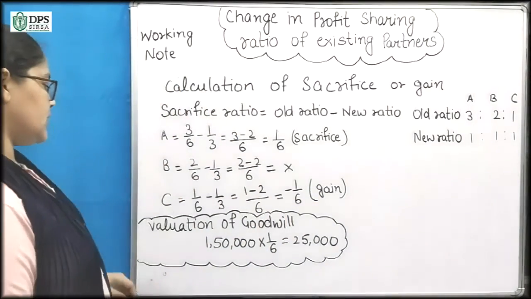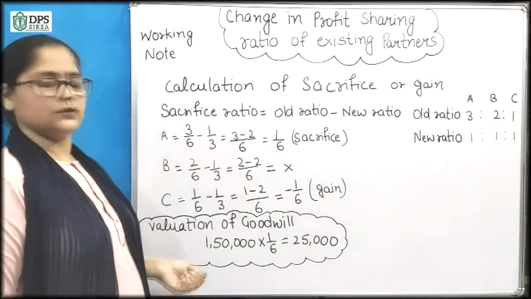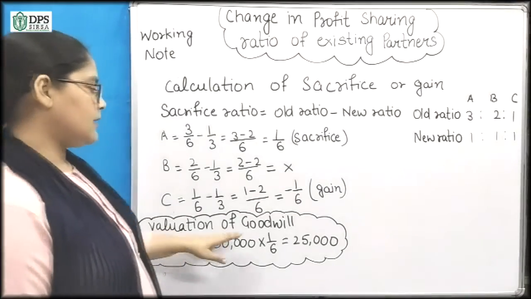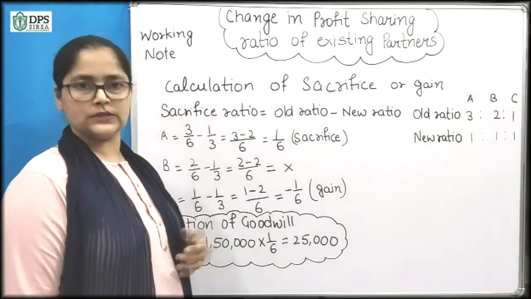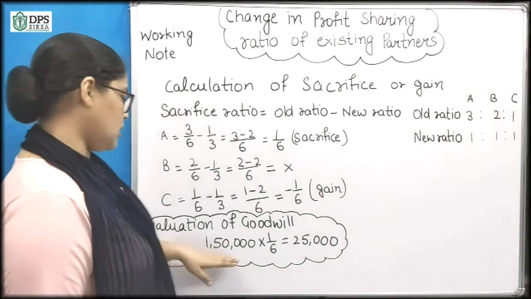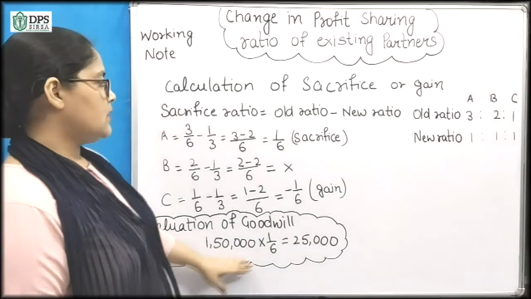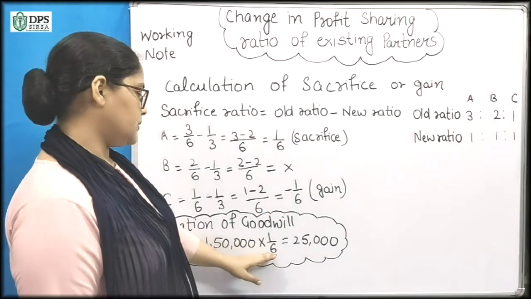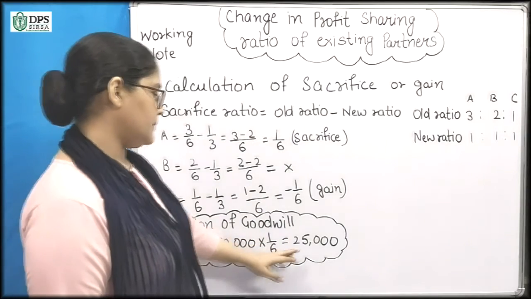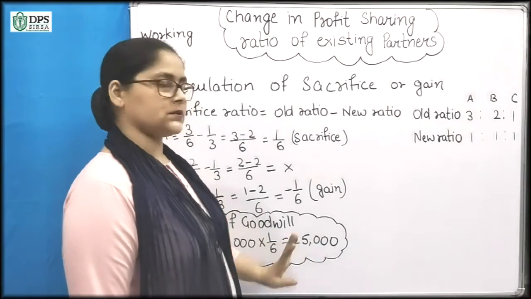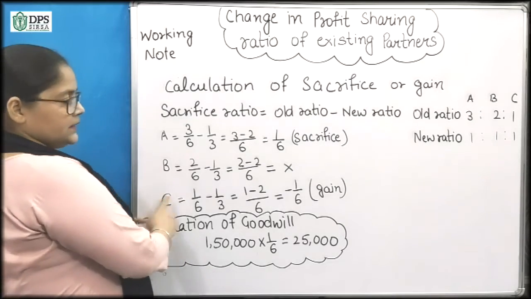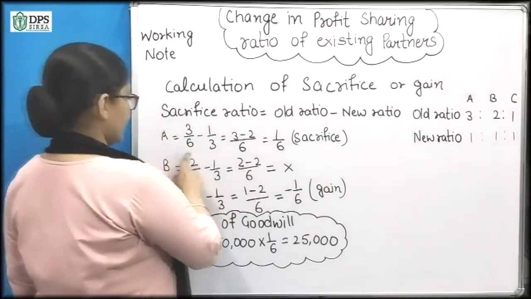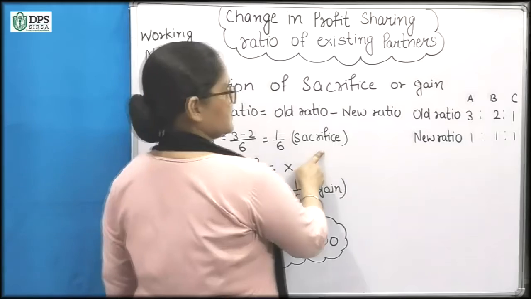Next we will do the calculation of goodwill. We know that the value of the goodwill is 1,50,000 and it is given in the question. So according to 1,50,000, if we take the 1/6 share, it will come to 25,000. So we can see C is the gaining partner and A is the sacrificing partner.